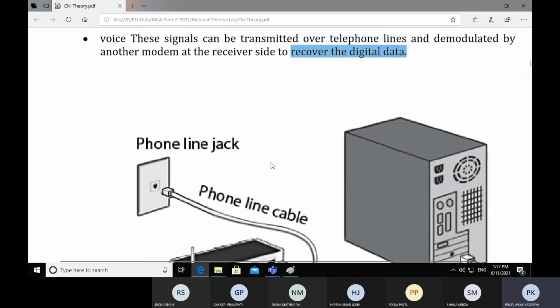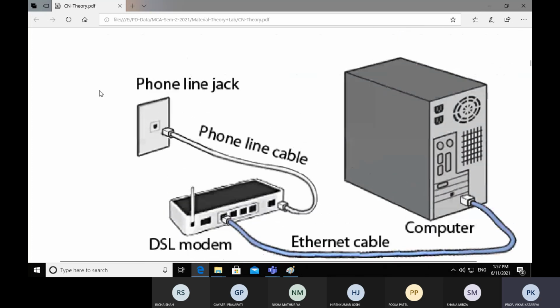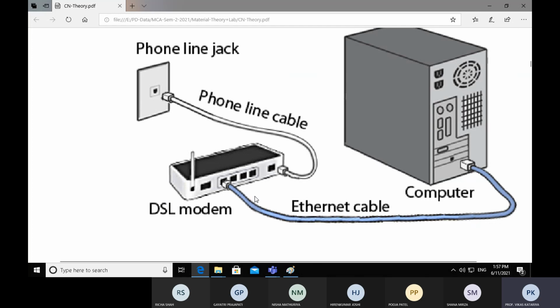And this is the structure of a modem. This is the phone line jack. It comes into a modem, a DSL modem. An Ethernet cable is fitted on the digital modem, and the other end of the Ethernet cable is connected with our computer. So in this way, we run the internet on our machine.